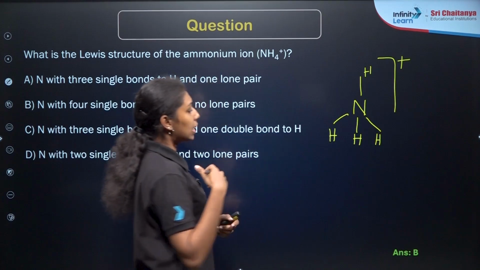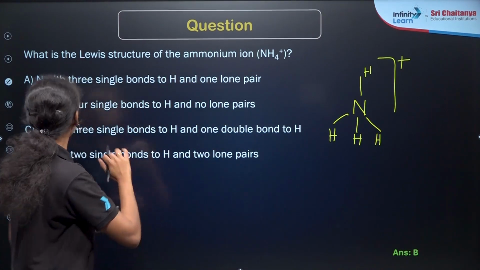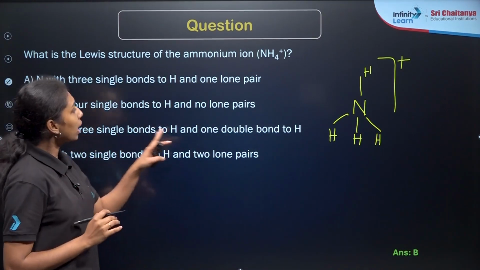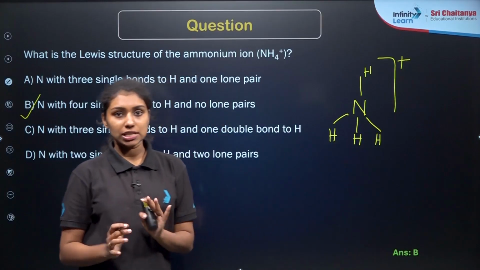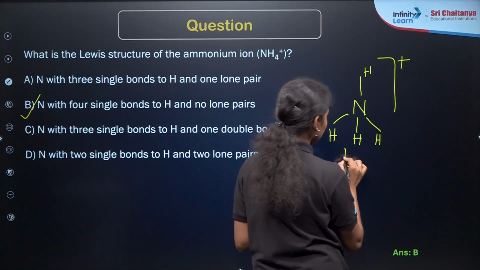So this will be the shape of NH4 plus, right? Nitrogen with single bonds to hydrogen, and there are no lone pairs present here. So what will be the shape here? The shape will be tetrahedral, right?